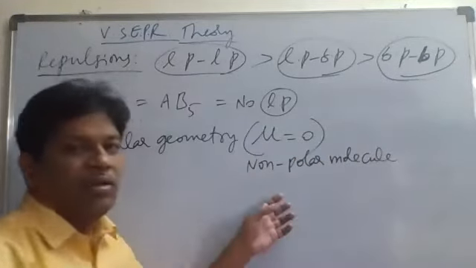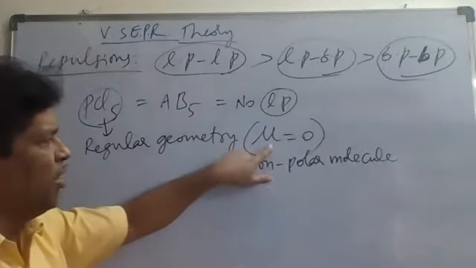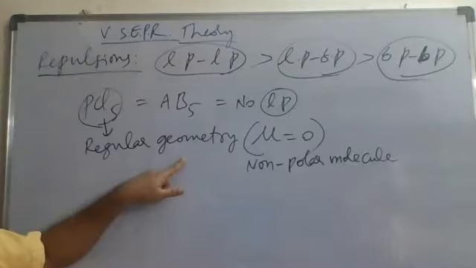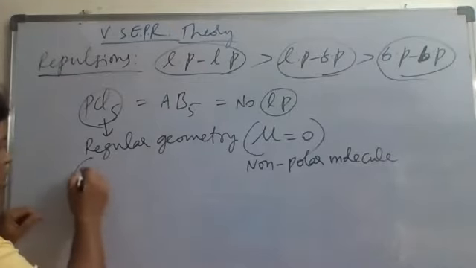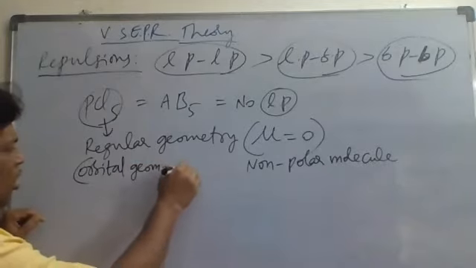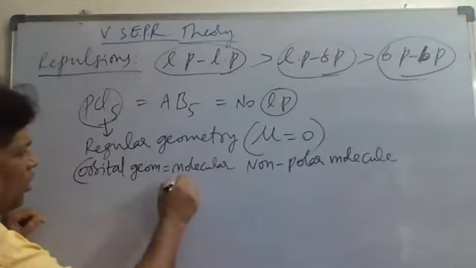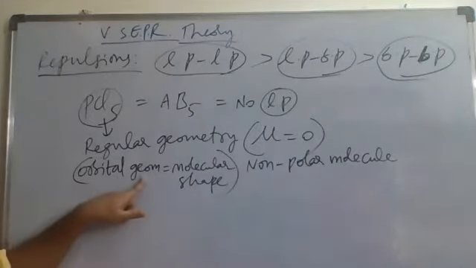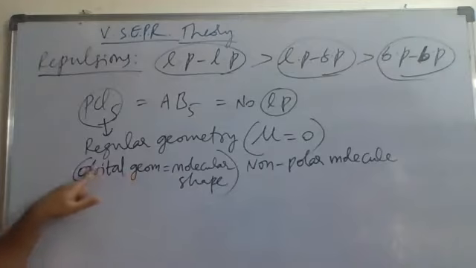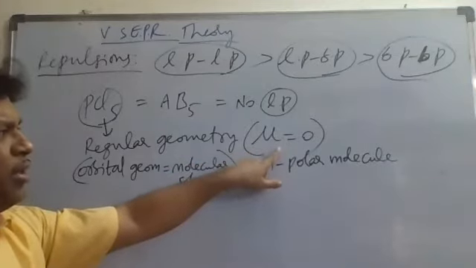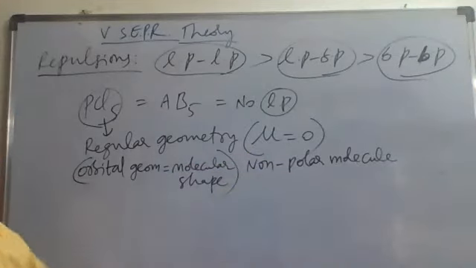When we say non-polar molecule, the dipole moment is 0. When will the dipole moment be 0? If the molecule has regular geometry. What does regular geometry mean here? Orbital geometry is equal to molecular shape. If orbital geometry and molecular shape are both the same, that molecule is said to have regular geometry. When a molecule has regular geometry, the dipole moment will be 0. Whenever the dipole moment is 0, the molecule is called a non-polar molecule. Keep that point in mind.